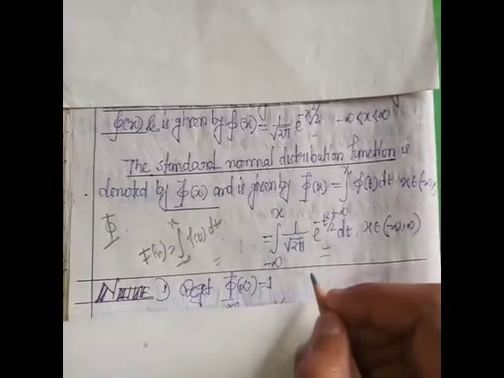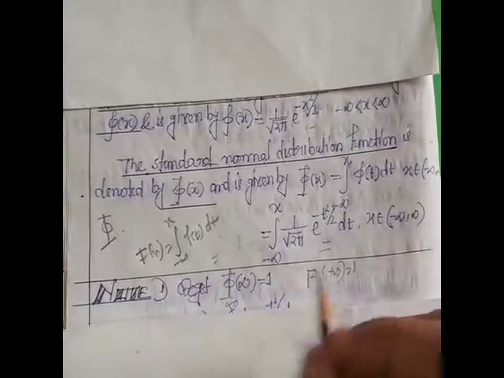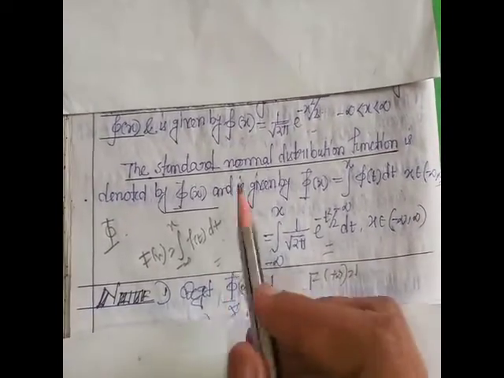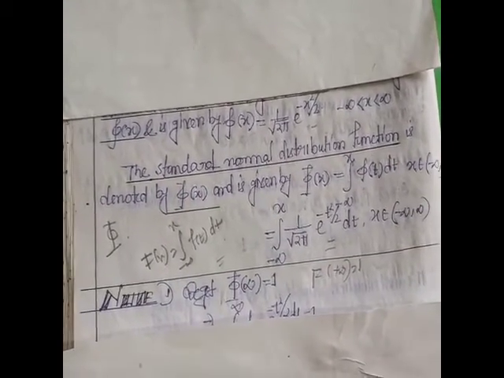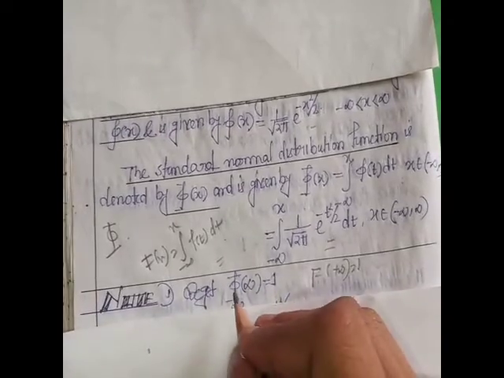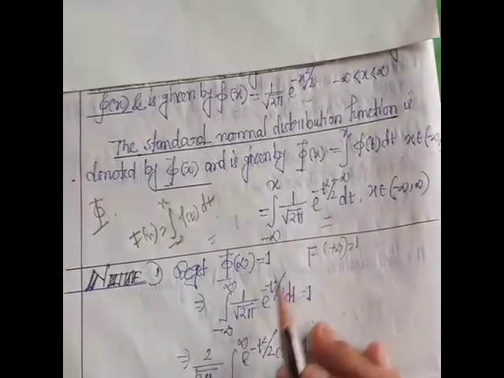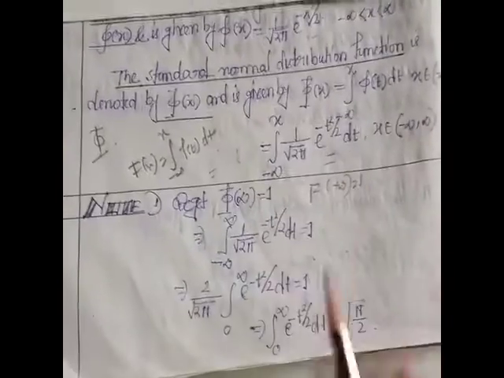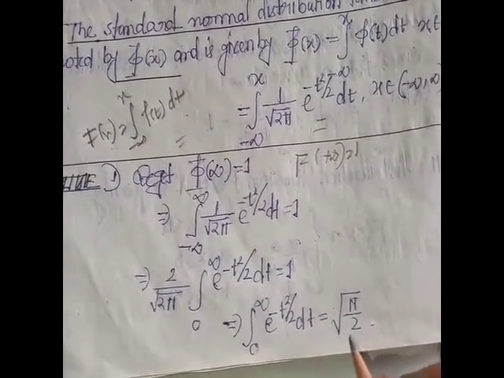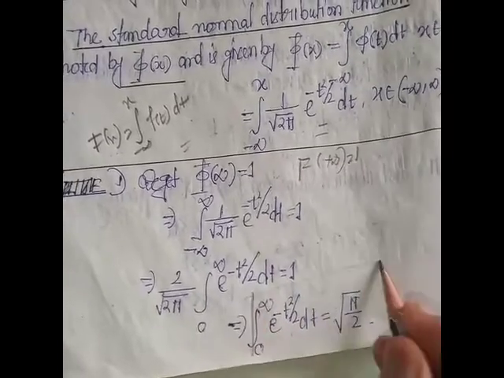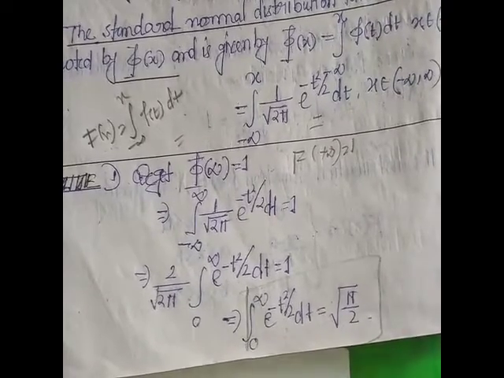Now we discuss some important results. For distribution functions we know that F of plus infinity equal to 1. Here F means capital phi(x), the distribution function of the standard normal distribution. So capital phi of infinity equal to 1. Here capital phi means we put x as infinity, and we get this result: the integral from 0 to infinity of e to the power minus t square by 2 dt equal to root pi by 2. This is the result.